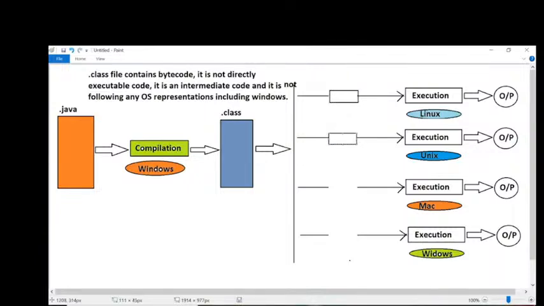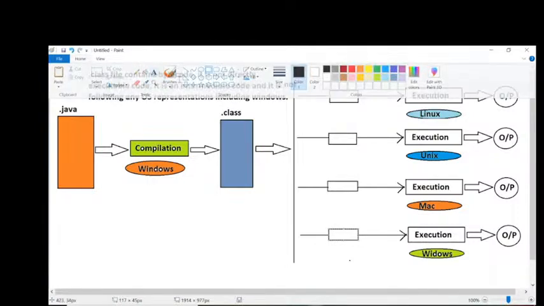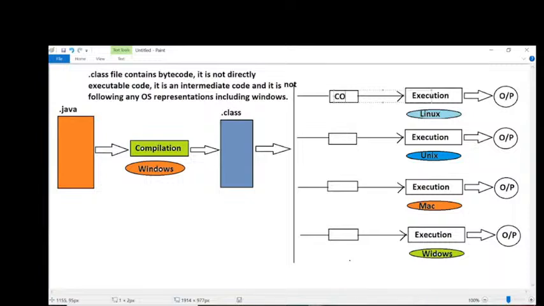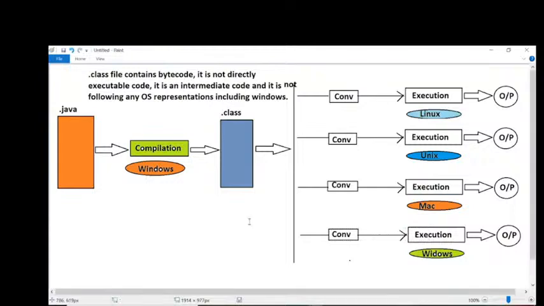Observe carefully, all of you. Converter or translator, any name we can use, but the context is the same. This is one converter here. This is another converter. And this is another converter. And finally, this is another converter. Sun Microsystems has provided all these converters. Observe carefully.